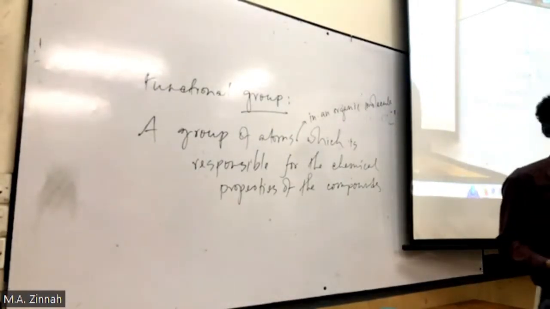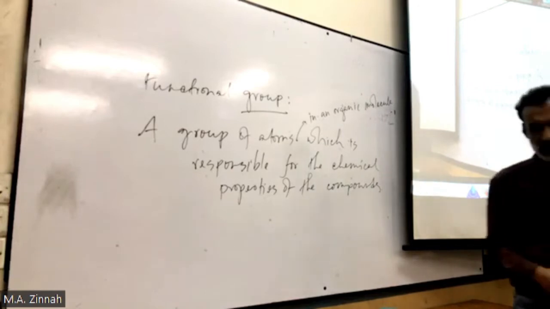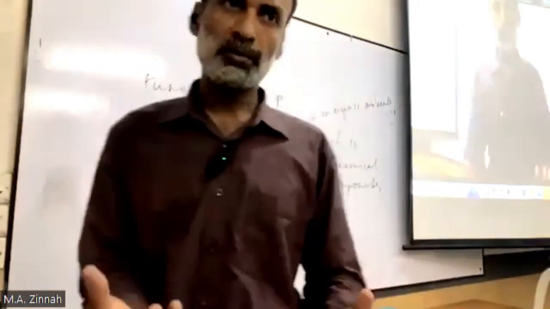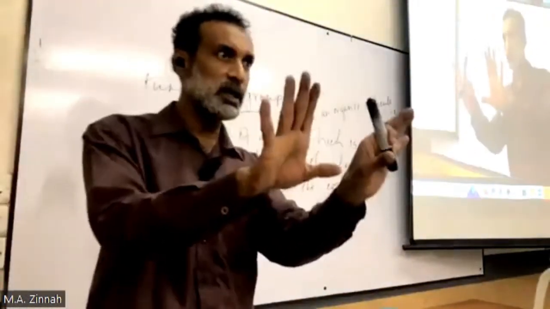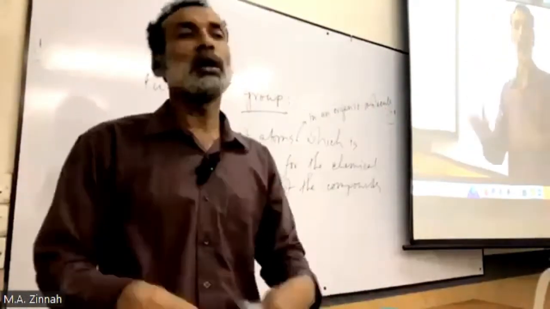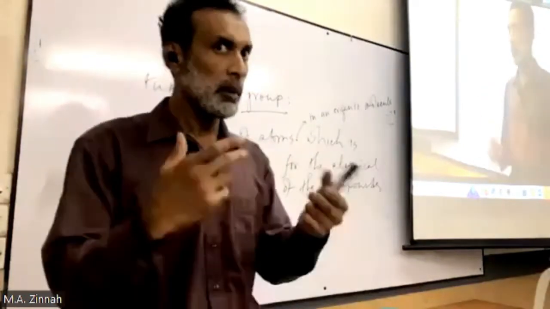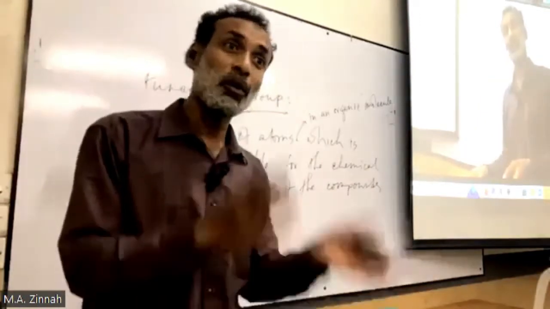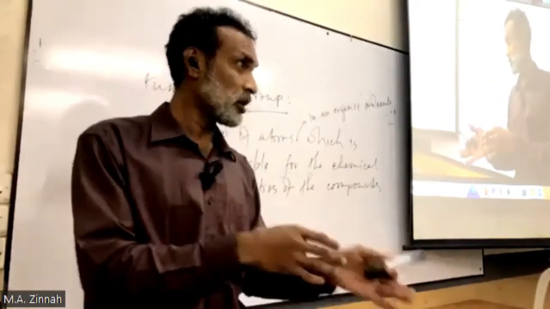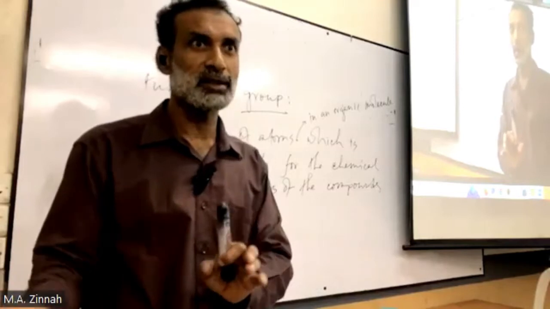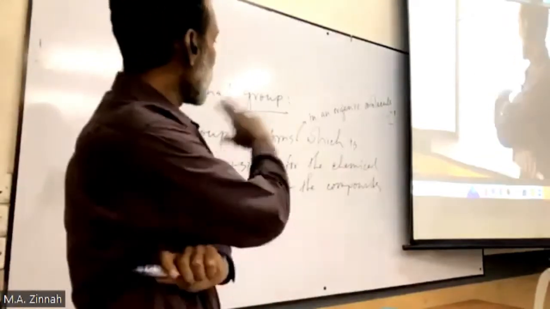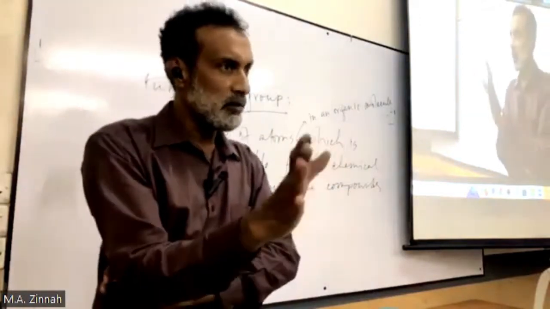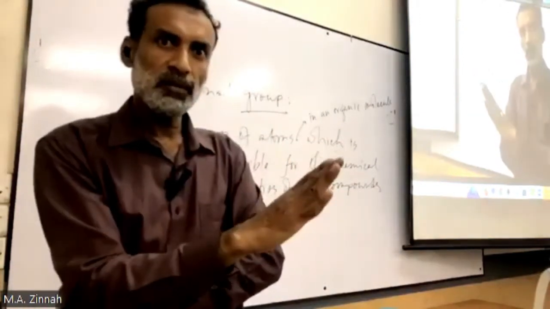You may not have to define it in the exam. I don't get questions in exams that say define functional group. This is a group. Use common sense and try to understand. That's enough. It's a group of atoms, and this group reacts. Only this group reacts, not the other part of the compound. Finished. And if we need to define it completely, then we can write the statement. Clear, everybody? Do you have any questions?